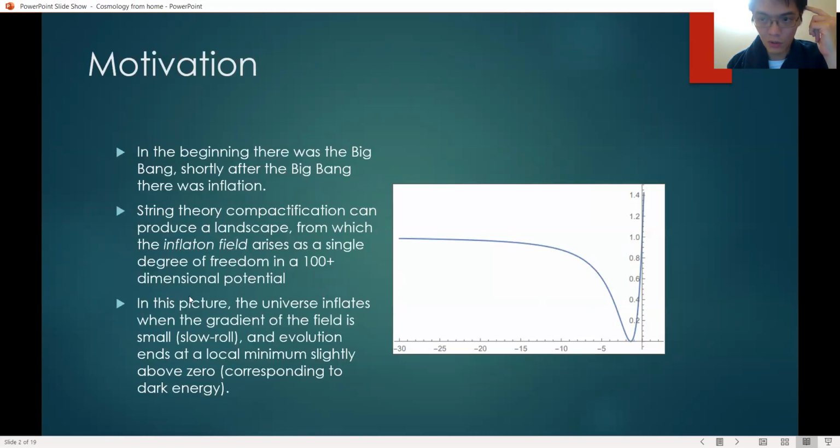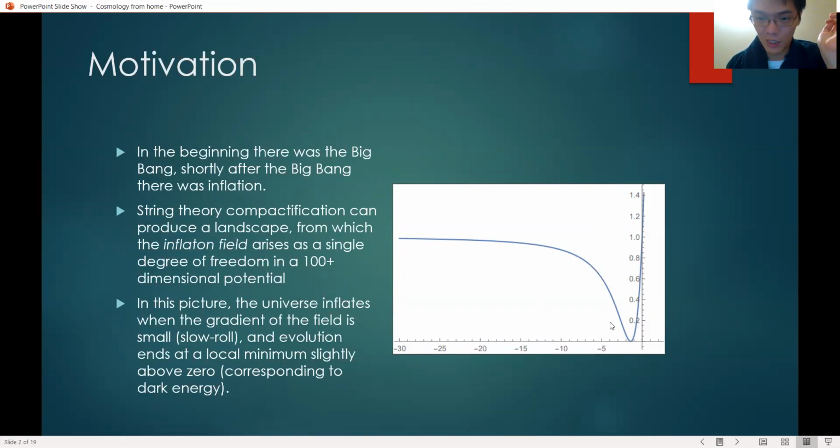And the inflaton field is the driving force behind inflation. So in this picture of inflation, the universe inflates when the gradient of the field is small. That is slow roll inflation. And then we eventually end up at a local minimum. If the local minimum is slightly above zero, then there is a vacuum energy term, and we can observe that as dark energy. So here is a realization on the right.